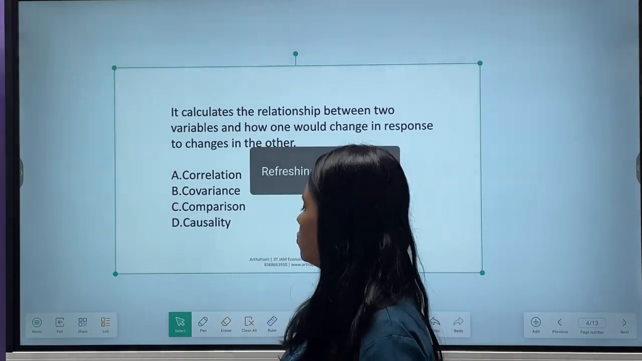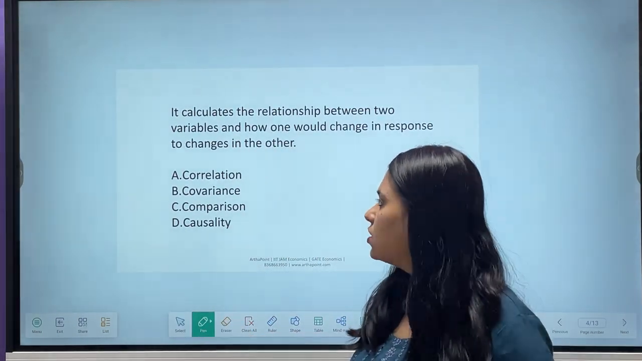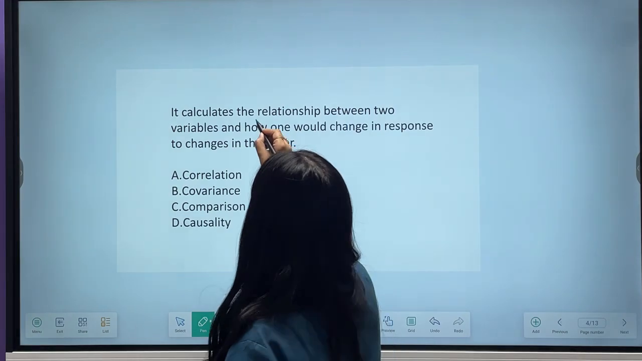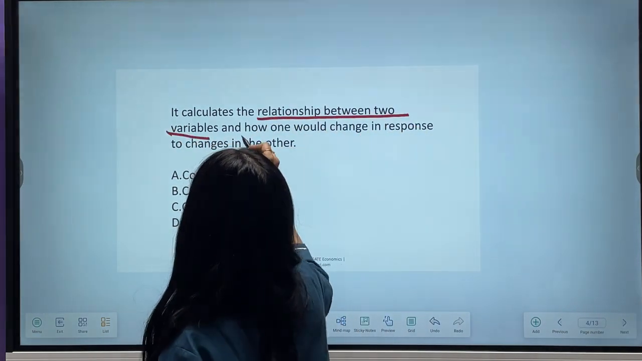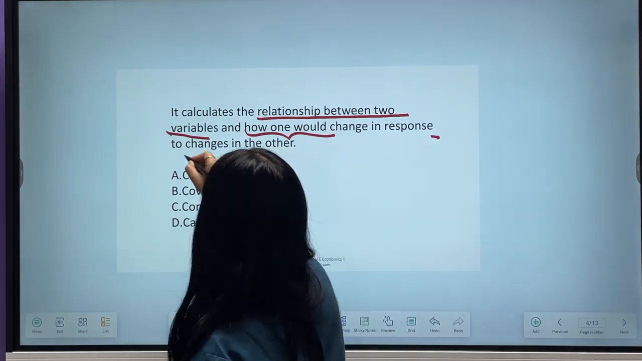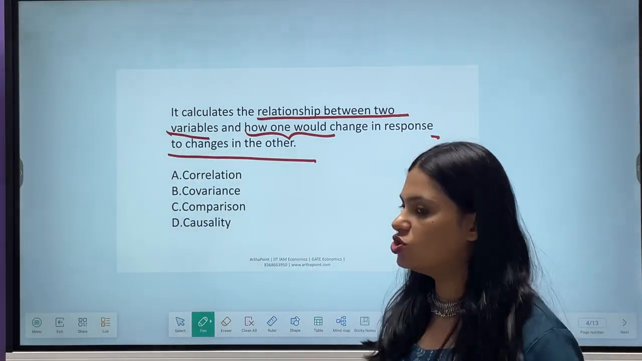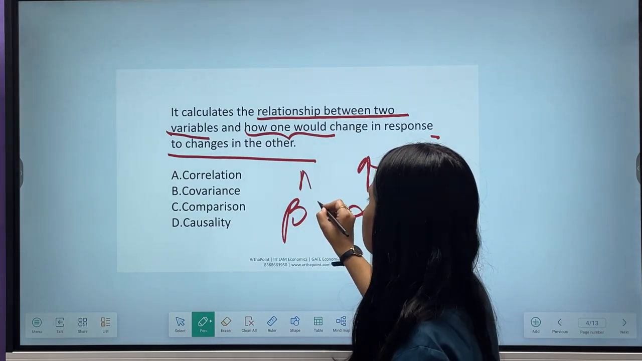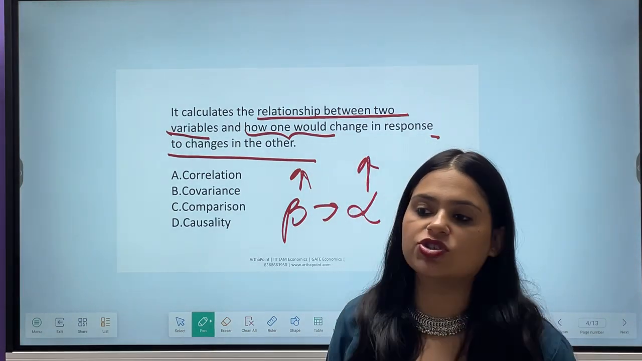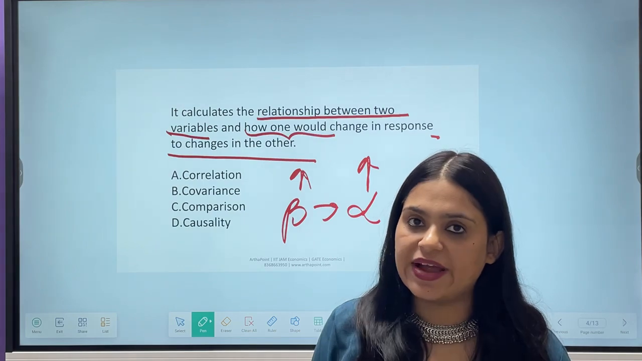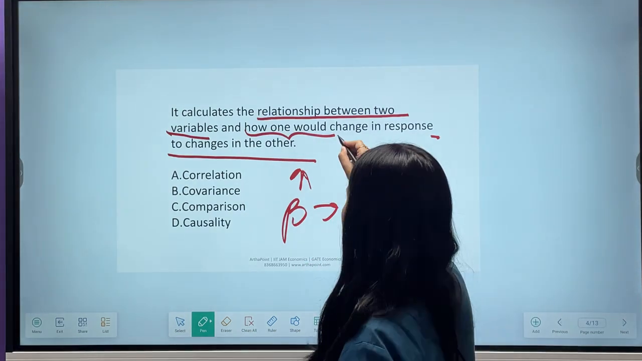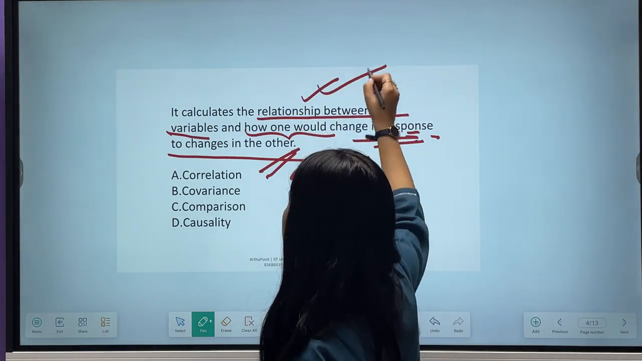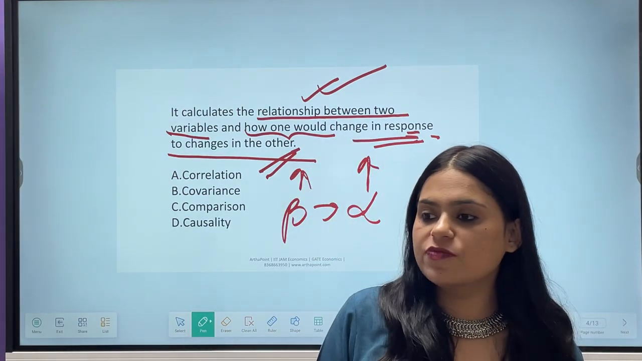Read out the question, try to do it yourself first, then I will explain. The question says, it calculates the relationship between two variables and how one would change in response to change in another. जब एक वेरिएबल चेंज होगा, अल्फा चेंज होगा, तो बीटा कितने से चेंज होगा? By how much will beta change? This helps us to understand that also. So it gives us a magnitude of how one changes as another changes, and it is a relationship between two variables. So which of the following is correct?